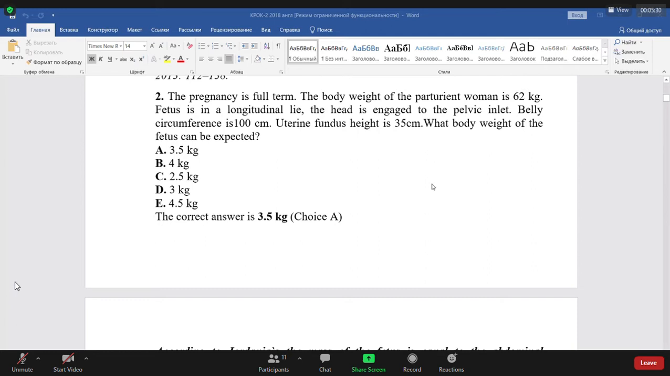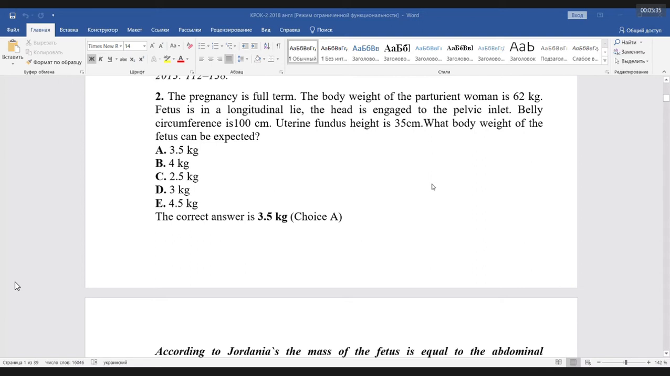This question is repeated every year. And Navjot Singh, please read the test. The pregnancy is full term. The body weight of the parturient woman is 62. Fetus is in longitudinal lie. The head is engaged to the pelvic inlet. Belly circumference is 100 centimeters and uterine fundus height is 35 centimeters. What body weight of the fetus can be expected? It's 3.5 kilograms.